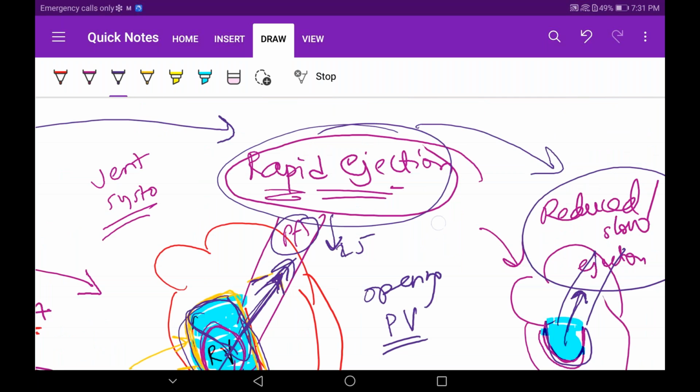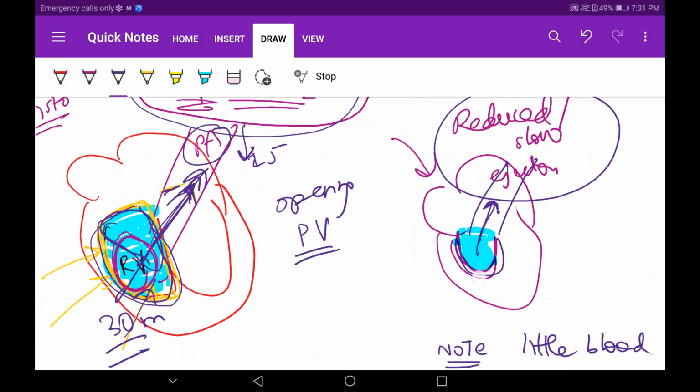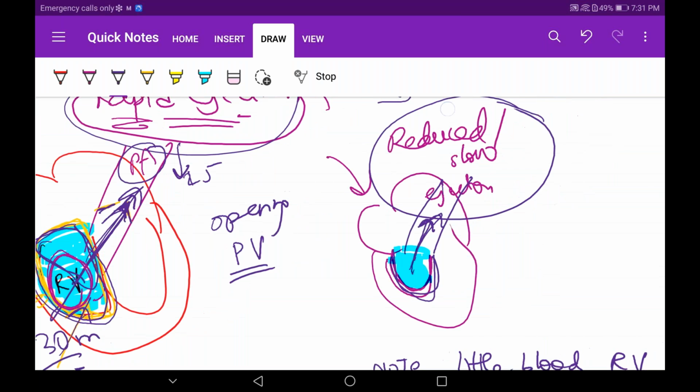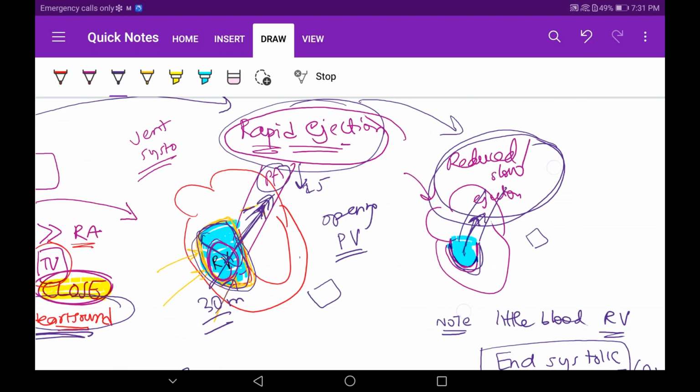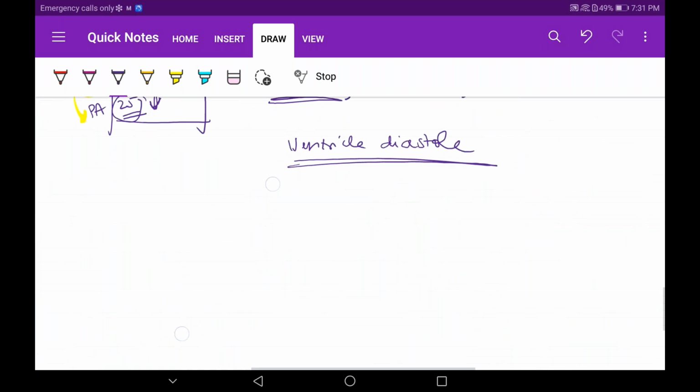Then after that, suddenly the heart is not able to pump that strongly, but it is still ejecting the blood out into the pulmonary artery. That's why we are giving this also a name, reduced ejection. Rapid ejection occurs very fast. I will give you the time duration, do not worry. Reduced ejection occurs slowly. That's why we are able to notice this phase, and that's why we are giving it a name. Nothing much serious. I think that clears it. Let's jump to our ventricular diastole.